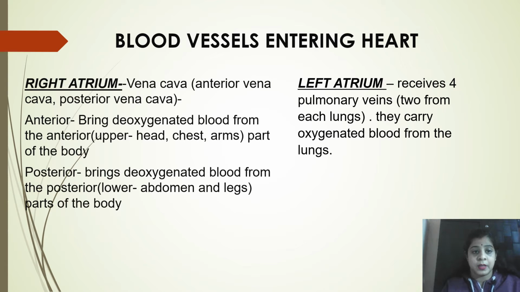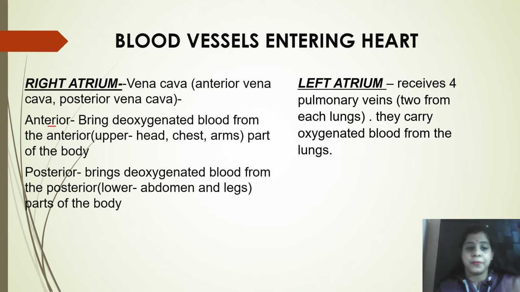You see, this whole picturization is there at the end when I explain all these, and then we'll come to the conclusion. We'll see it all in the same picture. Now when you're talking about vena cava, as I have told you earlier, the anterior one, anterior means upper portion. This brings deoxygenated blood from the anterior body. Anterior means upper body, chest, arms and head. The deoxygenated blood from this part is carried by the anterior vena cava into the right auricle or